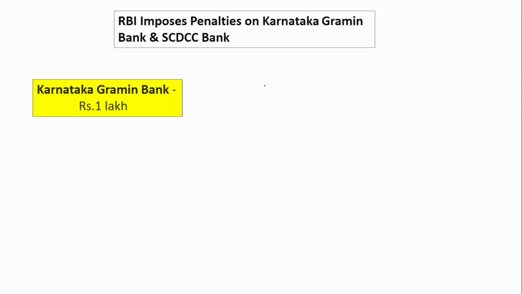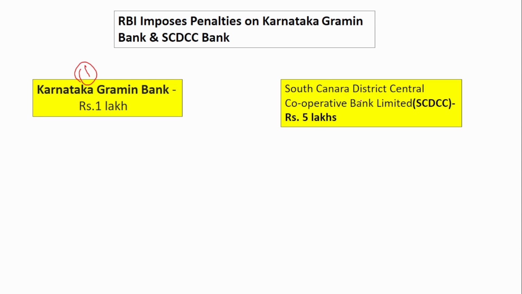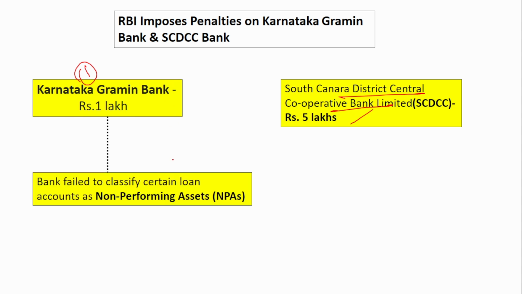Next is about the penalty imposed by the Reserve Bank of India on two banks. First is the Karnataka Gramin Bank, where a penalty of 1 lakh has been imposed. Second is the South Canara District Central Cooperative Bank, where the amount involved is 5 lakh. Karnataka Gramin Bank has been penalized because it failed to classify certain loans as NPA. Generally banks do that because they don't want to show a high portfolio of NPAs, right? That does not show a good status of the bank.